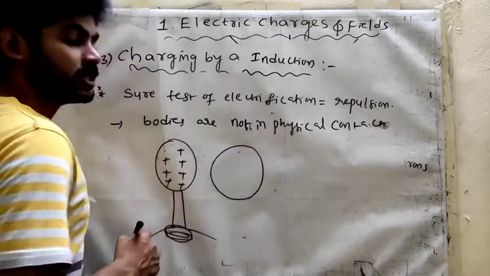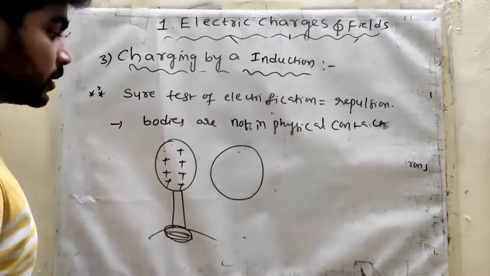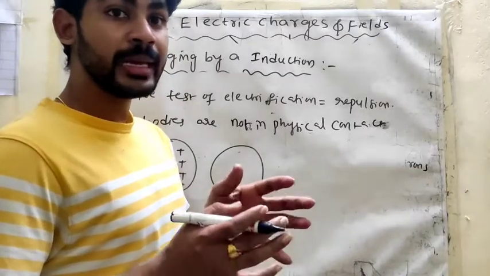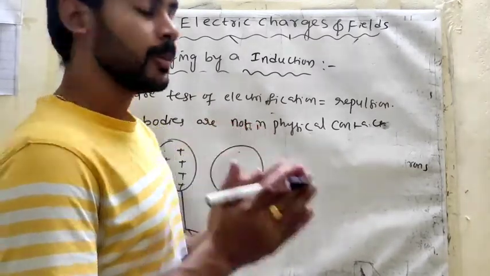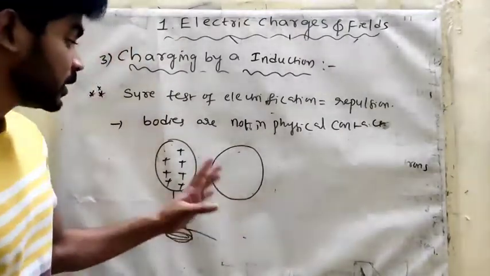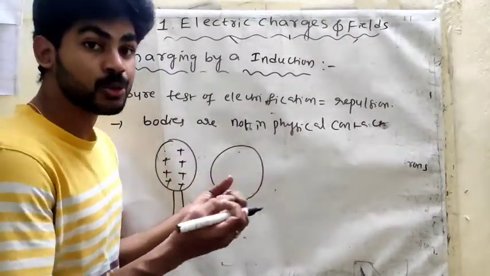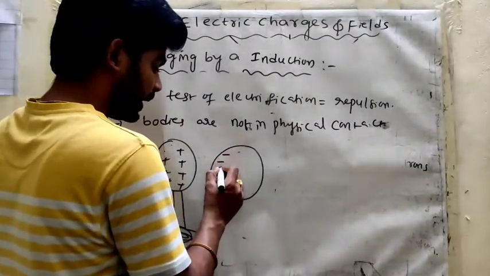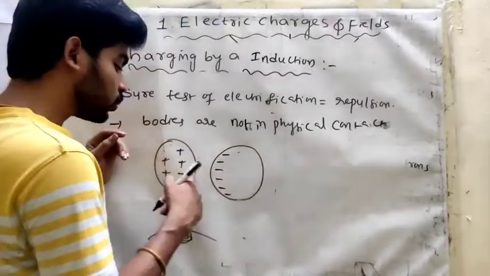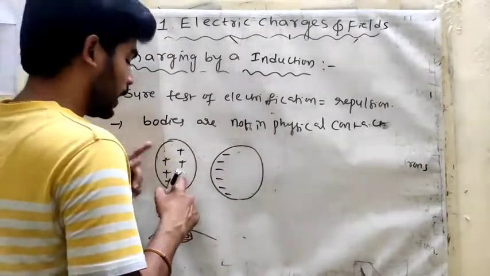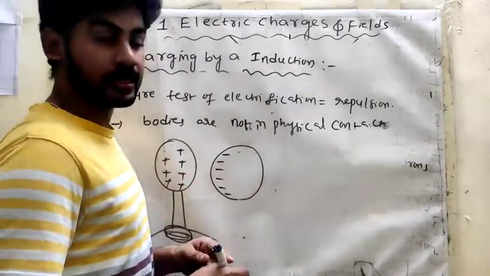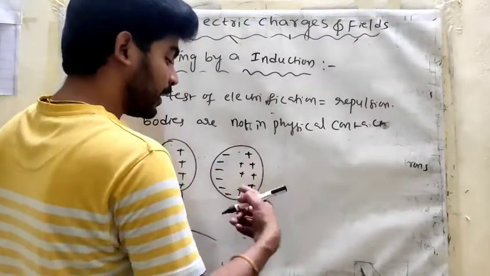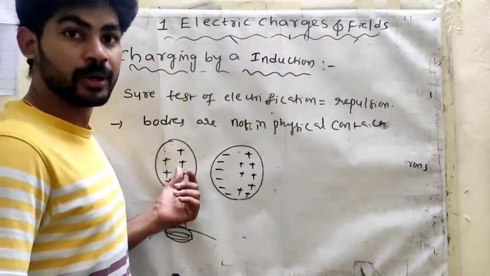What do I mean by an uncharged body? It has an equal number of positives and negatives. This positive charged body attracts the negatives in this body, so all negative charges realign toward the positive charged body's side. The positives are repelled, so all positives are realigned away from the charged body.